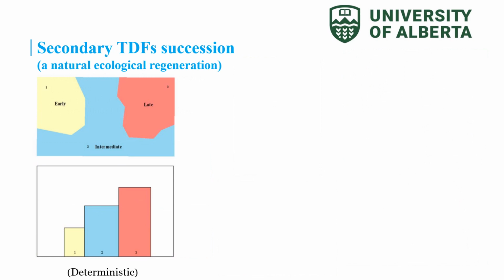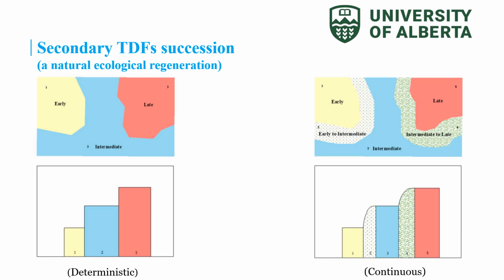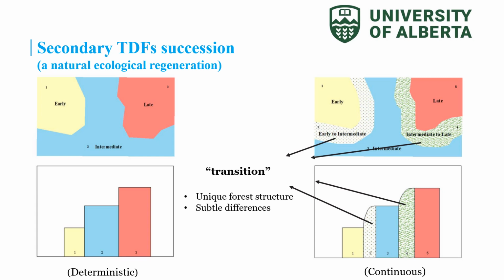Traditional strategies usually divided the secondary succession into three deterministic stages: early, intermediate, and late. However, it should be a continuous process. In other words, transitions exist between main successional stages. These transitions have unique forest structure and they show subtle differences. But the gap is we don't know the information of transitions.